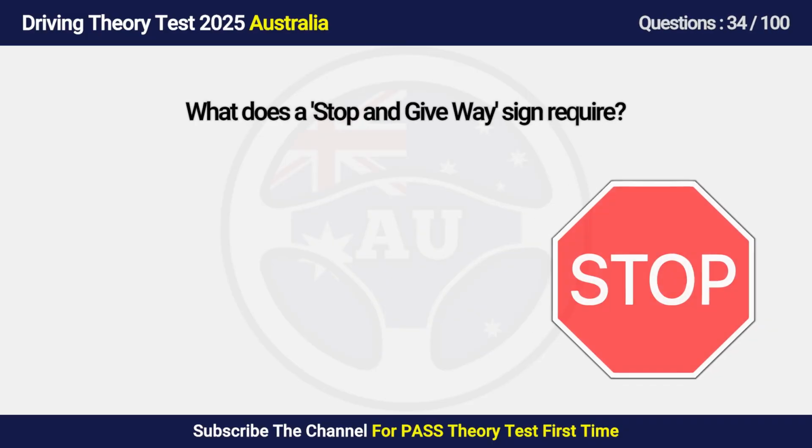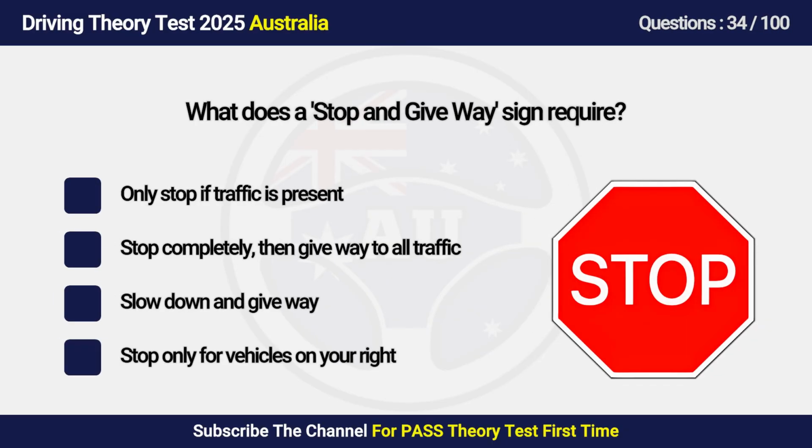Question 34. What does a stop and give way sign require? A. Only stop if traffic is present. B. Stop completely, then give way to all traffic. C. Slow down and give way. D. Stop only for vehicles on your right.